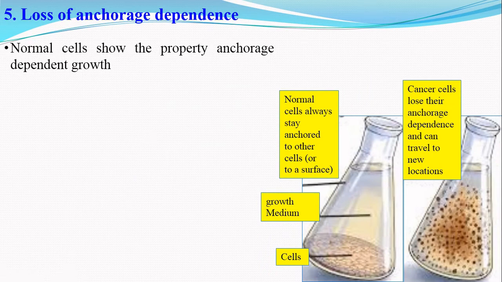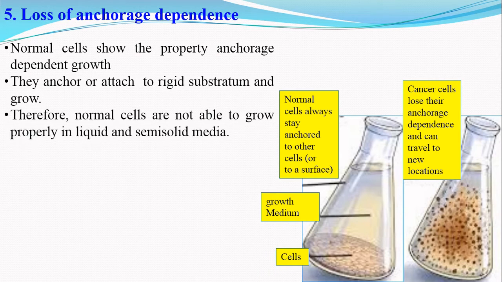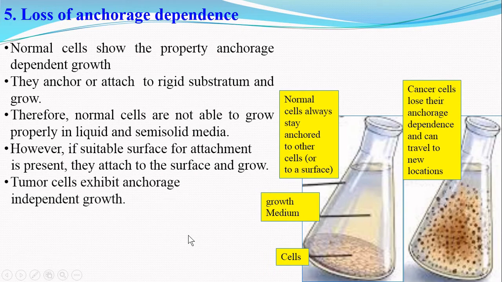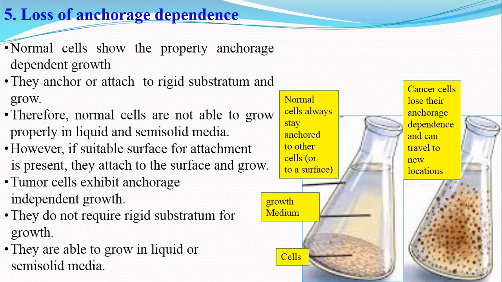That is, they anchor or attach to the rigid substratum and grow. Therefore, the normal cells are unable to grow properly in liquid or in semi-solid media. However, if a suitable surface for attachment is present, they attach to the surface and grow. The tumor cells exhibit anchorage independent growth. They do not require a rigid substratum for their growth. They are able to grow in liquid or on semi-solid media.